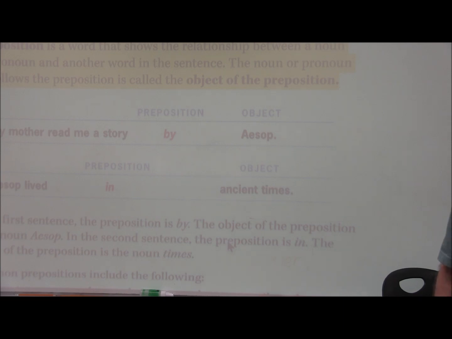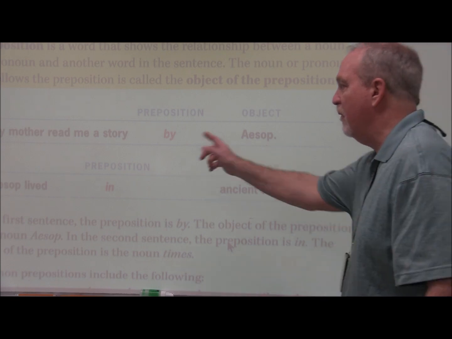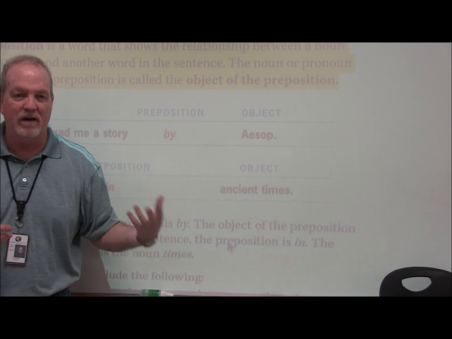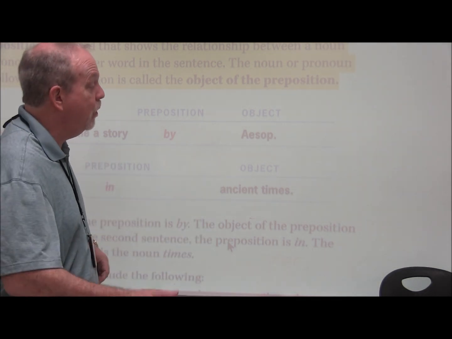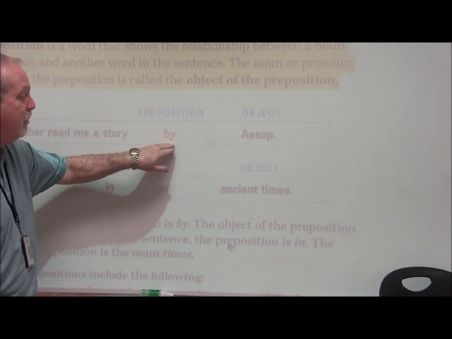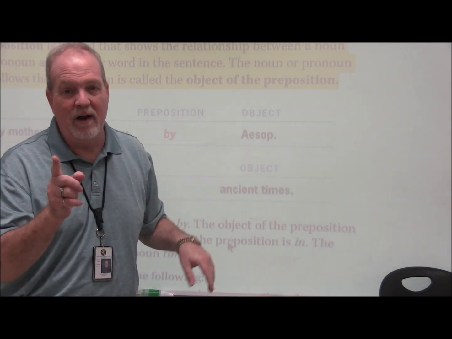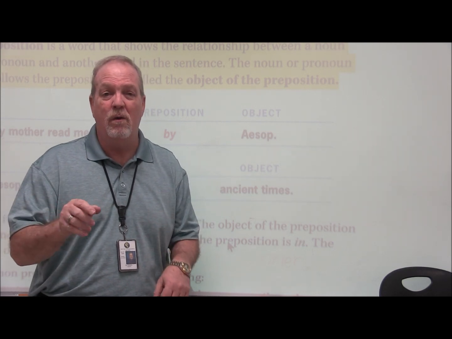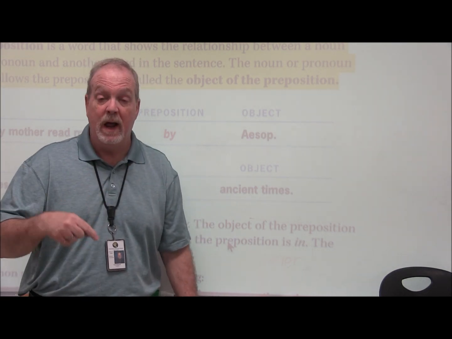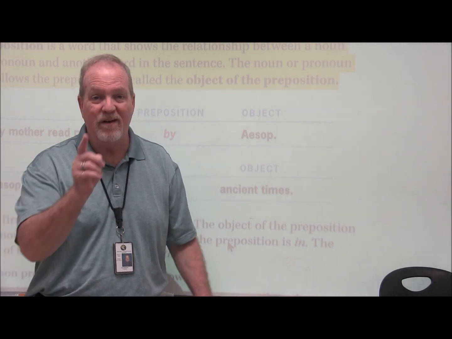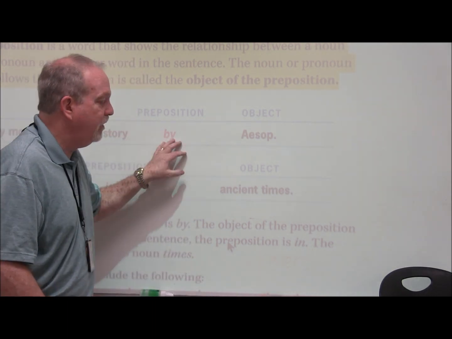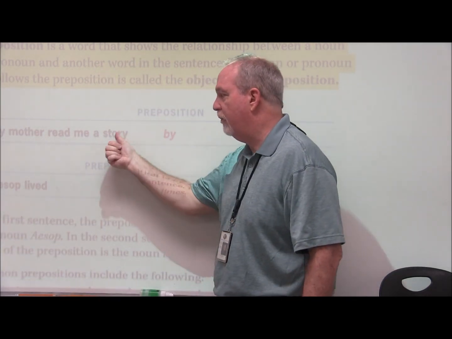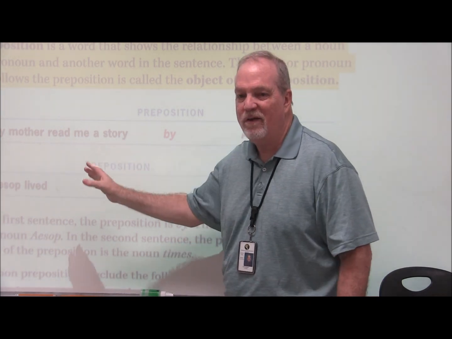Let's take a look at this first one, our nice example. My mother read me a story by Aesop. Aesop is a famous writer back from the old Greek days. Okay, your preposition is by. Remember what we learned last time. Your preposition is a word, basically, that tells you how you can go. Can you go by? I go by the store every morning on my way here. See? That's a preposition. In this case, it's being used to define who wrote the story that my mother was reading.